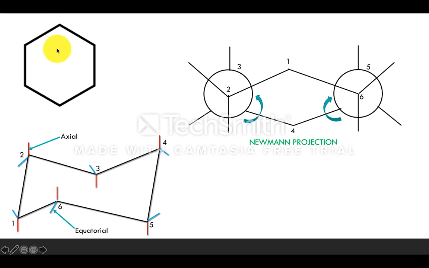But coming to cyclohexane, since this is a cyclic molecule, how can it exhibit the conformation phenomenon? Because see, it is a saturated compound and not an unsaturated compound. Since this is a saturated compound, cyclohexane is able to exhibit conformation, that is, it is able to rotate freely.